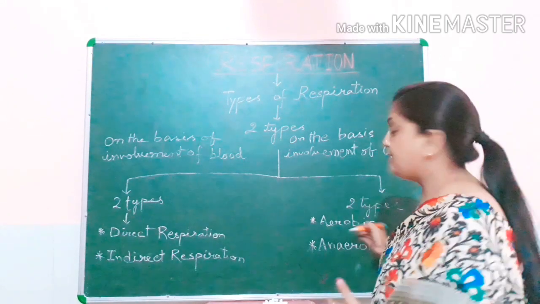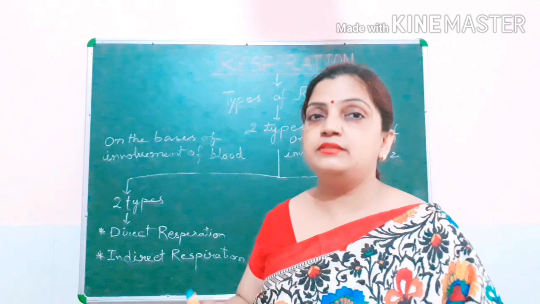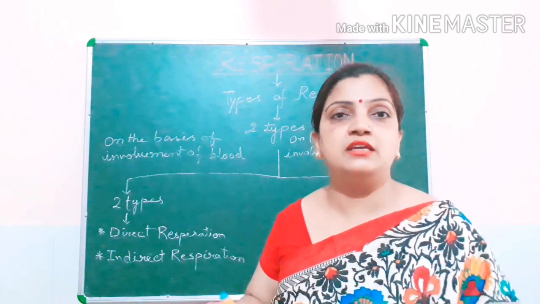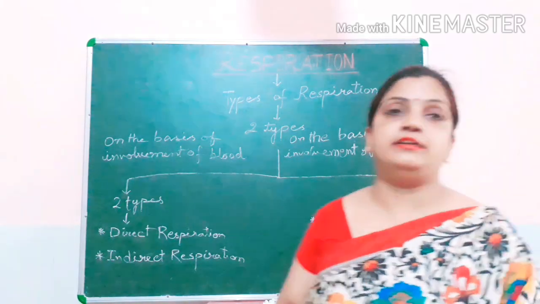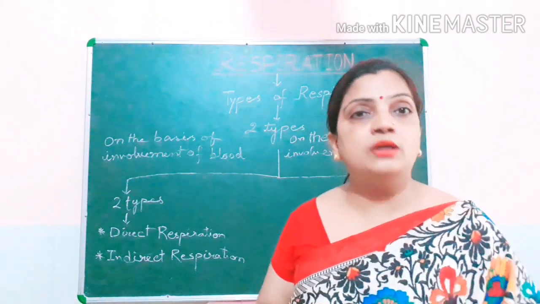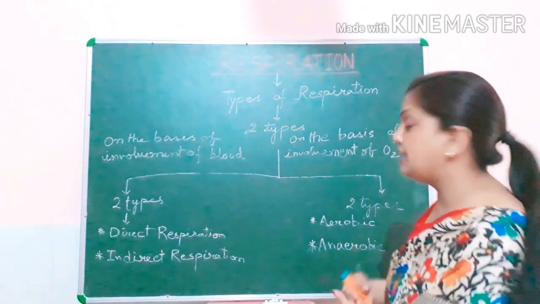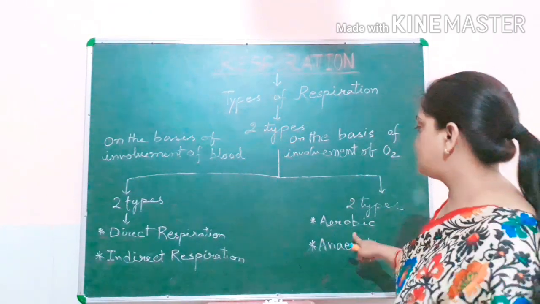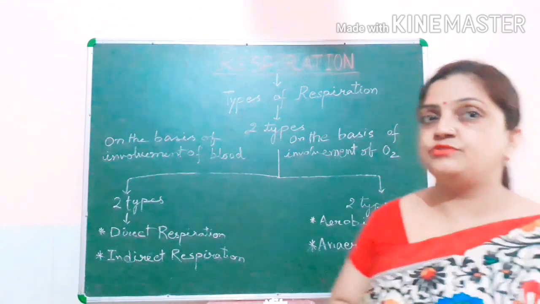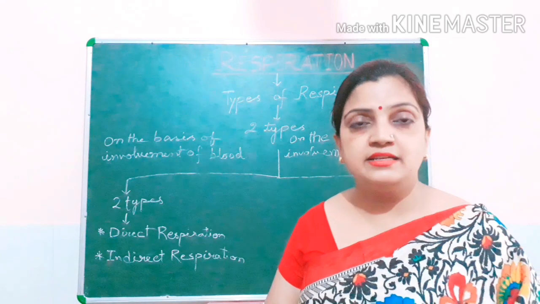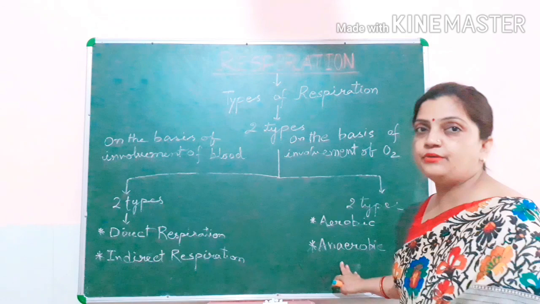So aerobic respiration is a type of respiration where oxygen is involved. When the process of respiration is completed only in the presence of oxygen, that type of respiration is called aerobic respiration. But when the process of respiration is taking place in the absence of oxygen, that is called anaerobic respiration.